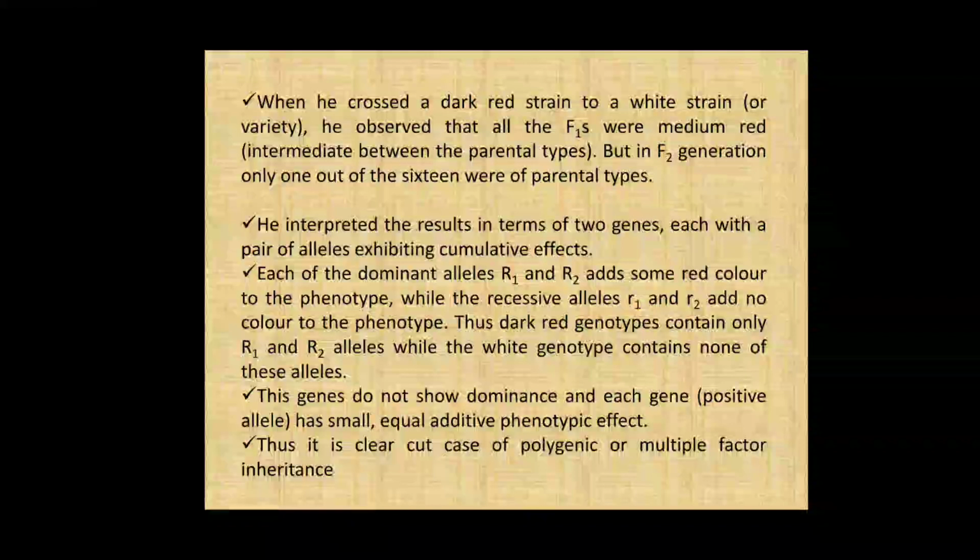Thus dark red genotypes contain only capital R1 and capital R2 alleles, while the white genotypes contain none of these alleles.